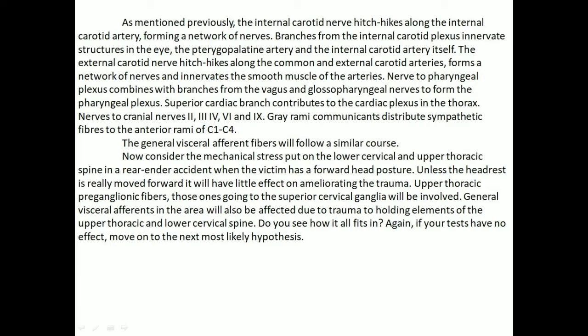Nerve to pharyngeal plexus combines with the branches of the vagus and glossopharyngeal nerves to form the pharyngeal plexus. Superior and cardiac branches contribute to the cardiac plexus of the thorax. Nerves to cranial nerves 2, 3, 4, 6, and 9. Gray rami communicantes distribute sympathetic fibers to the anterior rami C1 to C4. So you can see what kind of an influence the forward head posture can have on all these structures. The visceral afferent fibers will follow similarly close.